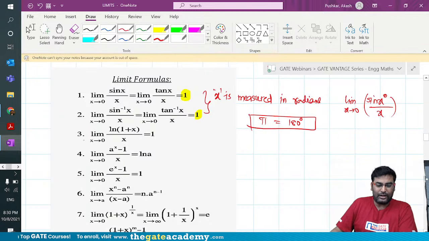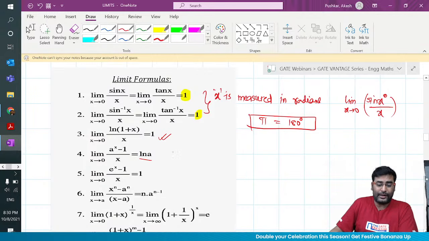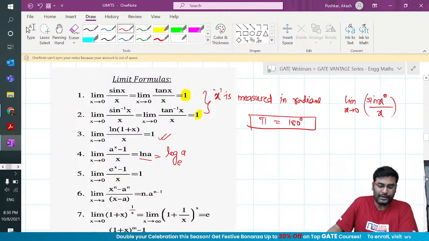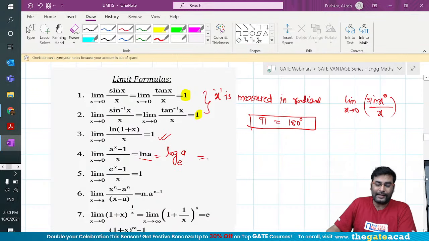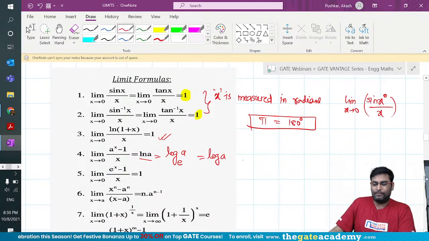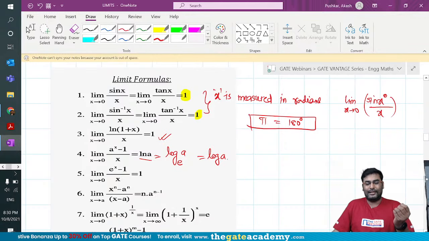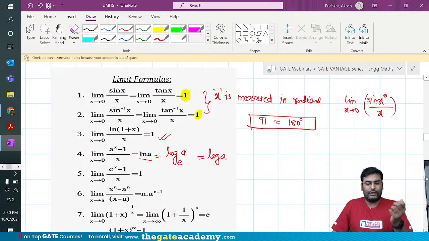Then the third important one is limit x tends to 0 of ln(1 plus x) by x, and the answer is 1. Limit x tends to 0 of a to the power x minus 1 by x is ln a, and you should know that it can also be written as log a to the base e. Don't write it as log a. Not a big blunder, but to be very precise, it is wrong.